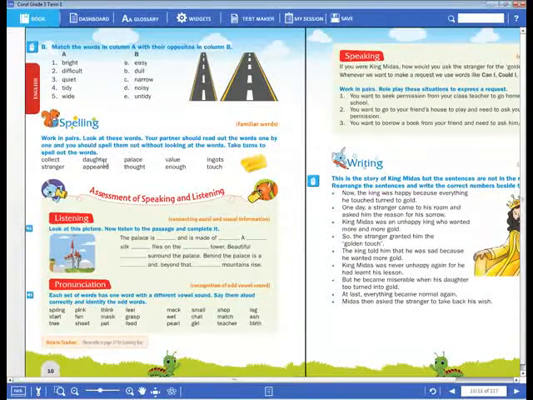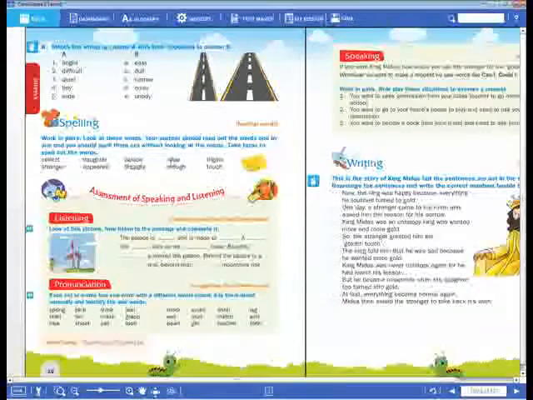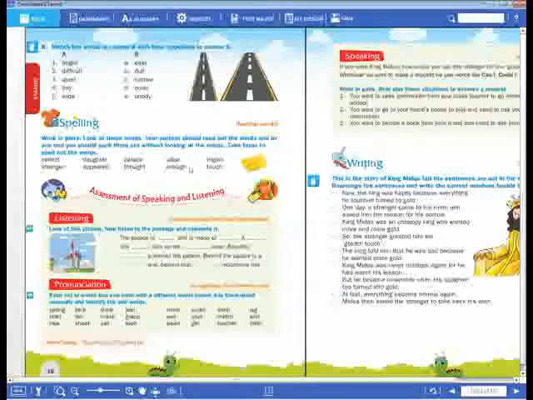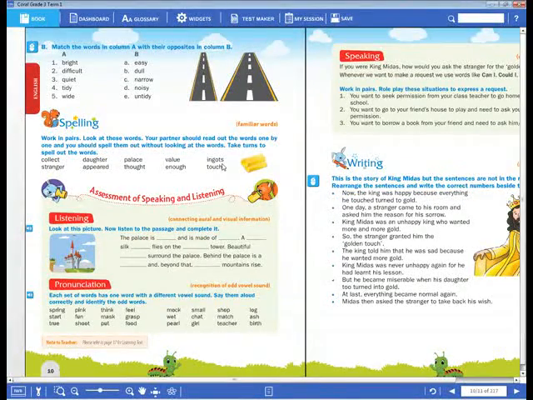Daughter, and learn these words also, okay. Next one is palace. What is that? Palace. Next, value. What is that? Value. This word, ingots. I-N-G-O-T-S. Ingots.